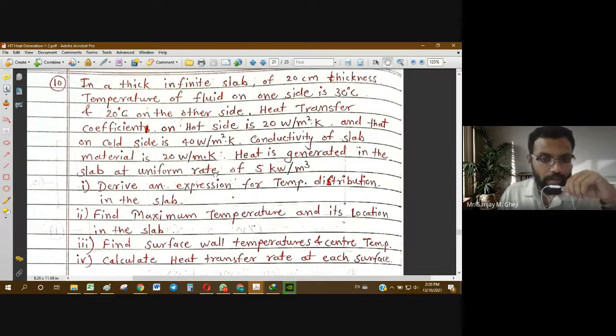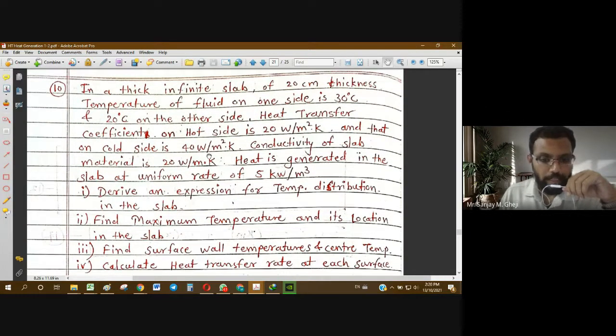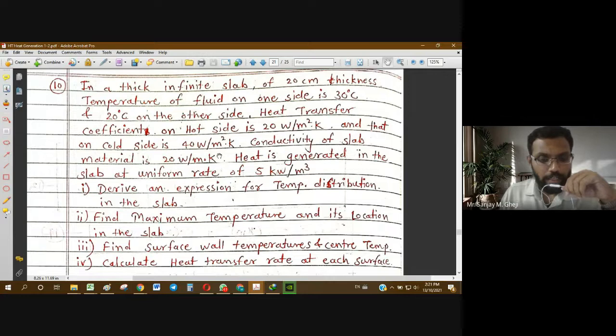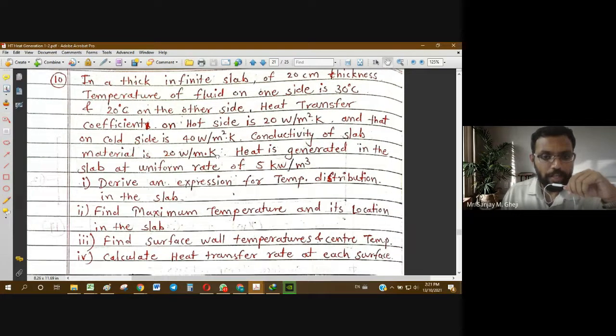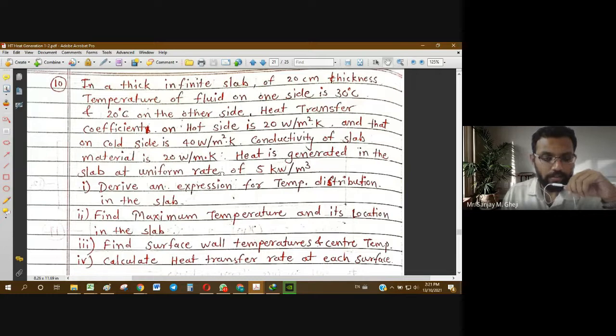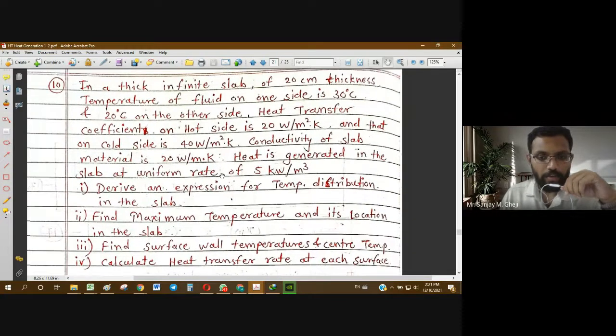No doubt in every case we are repeating the same steps, the same mathematical process, such as putting up the second order differential equation, then applying proper conditions, then integrating it twice, and applying the constants. To solve those constants and get their values, we have to apply boundary conditions. So this has been the theme of solving such problems. If you keenly look at the type of these problems, every problem is like a derivation itself.